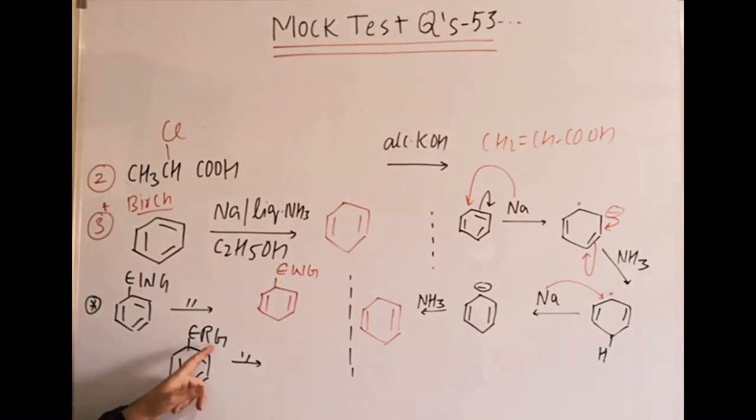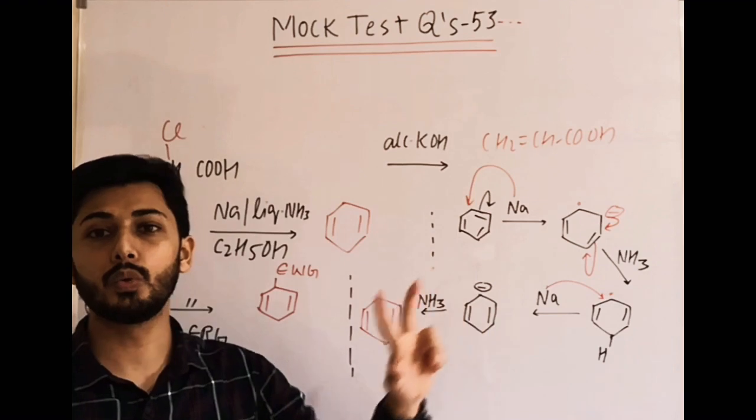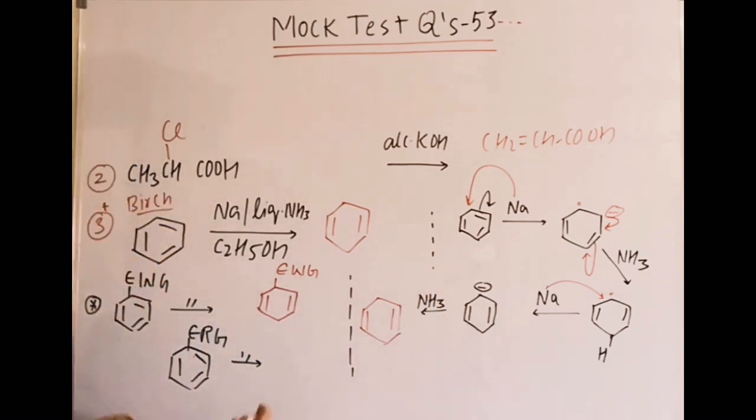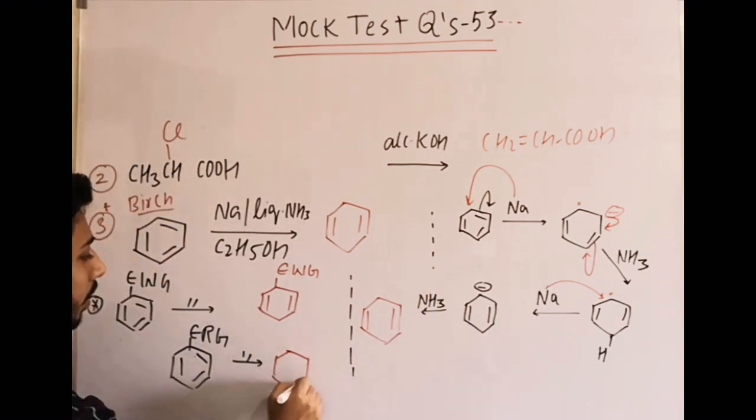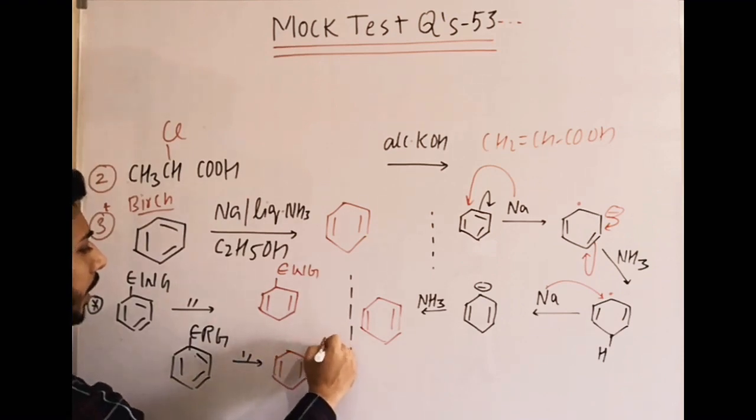Similarly, if an electron releasing group is there, then the electron releasing group will destabilize the minus charge. So it should be on the sp2 carbon. That means make it like this, and these are sp2 carbons, any of them you can write ERG.